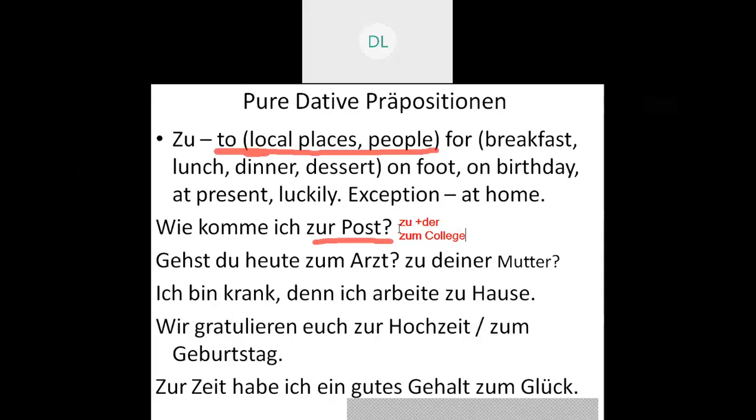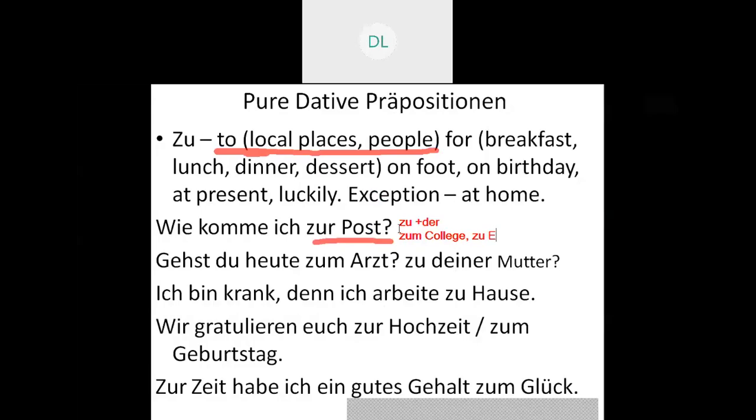That is the dative case. On the same grounds, if I want to say to Erika, like for example a name, it will be zu Erika, because Erika is the name of a person, and for the name of a person I do not have articles. So that is Wie komme ich zu Erika. For names you can use that. So the first meaning of zu which we have discussed is "to".